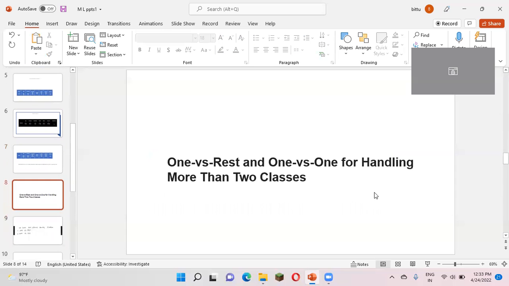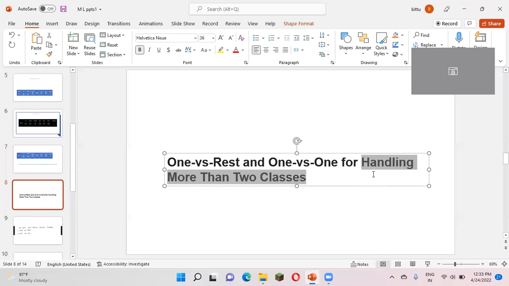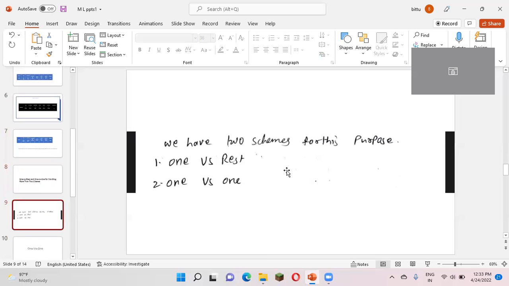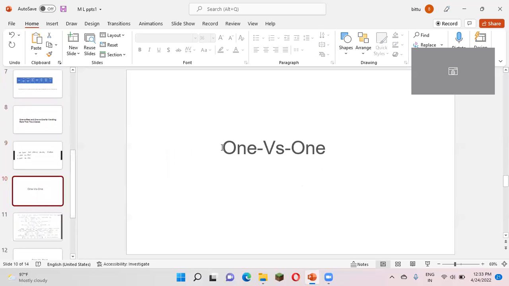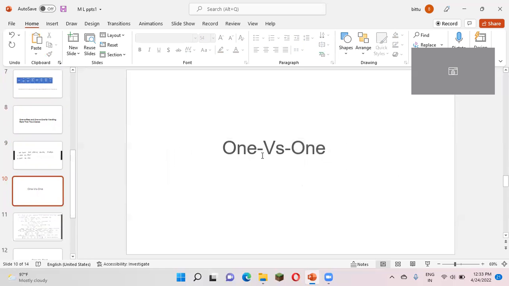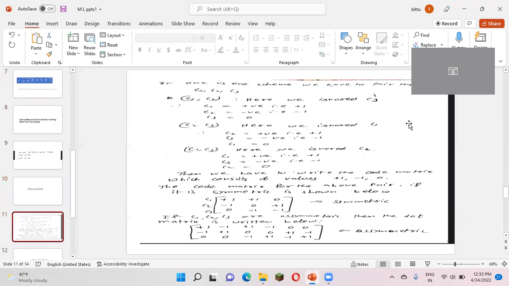Okay. Next, we'll see the topic of handling more than two classes. To handle more than two classes, we have two methods, one versus rest and one versus one. Now let us see what the implementation is using the one versus one method.